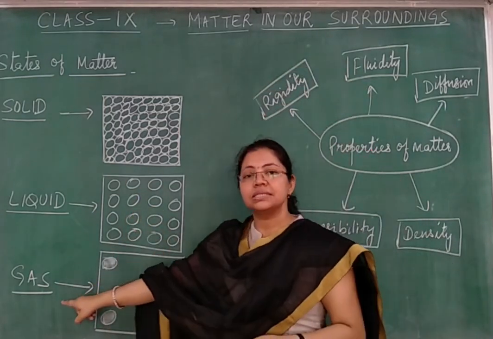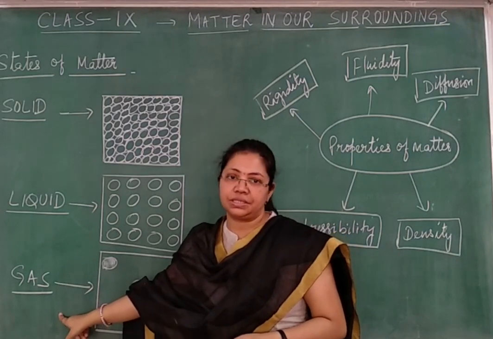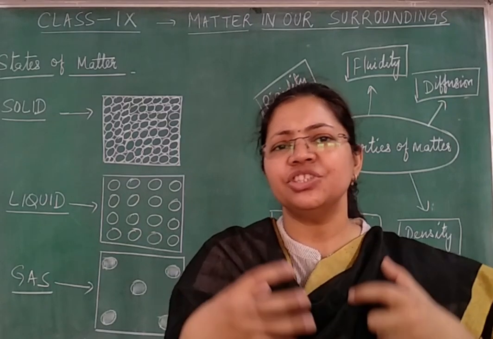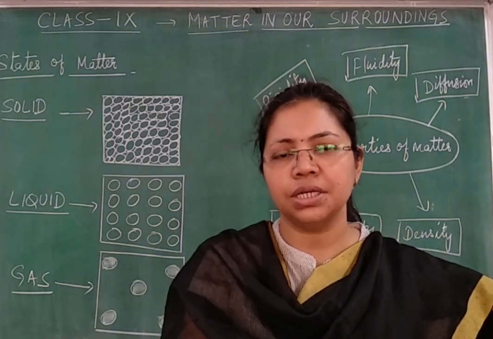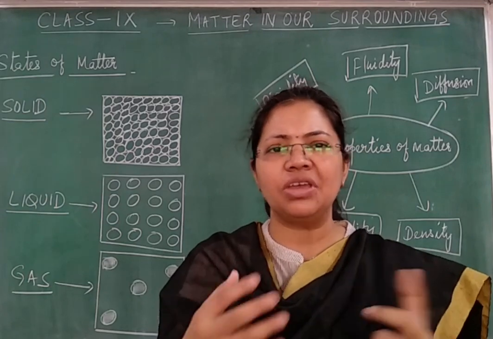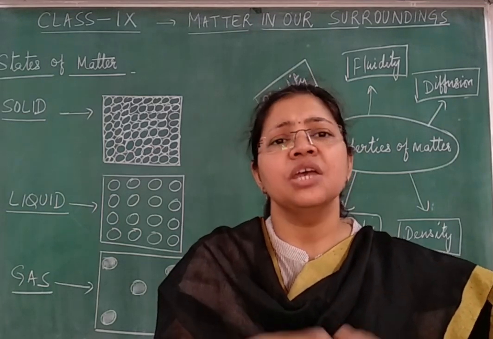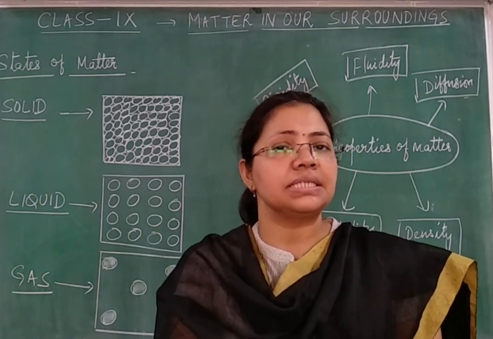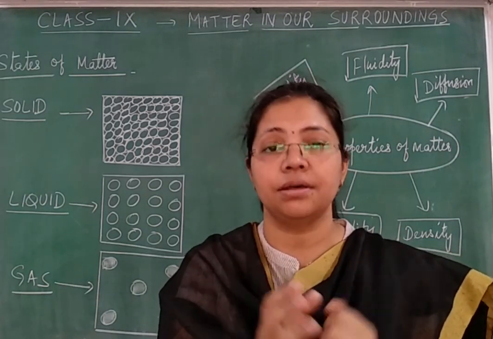Now, the third state of matter is gas. Children, most of the substances which exist in gaseous state are not visible to us. We can't see them, but we can feel their presence. The best example of a gaseous substance is air.